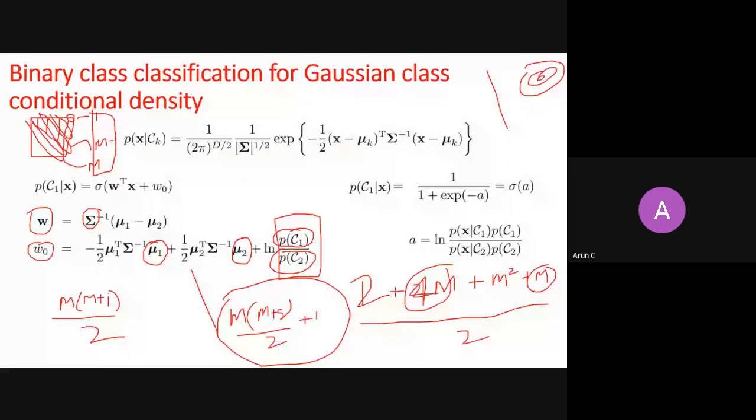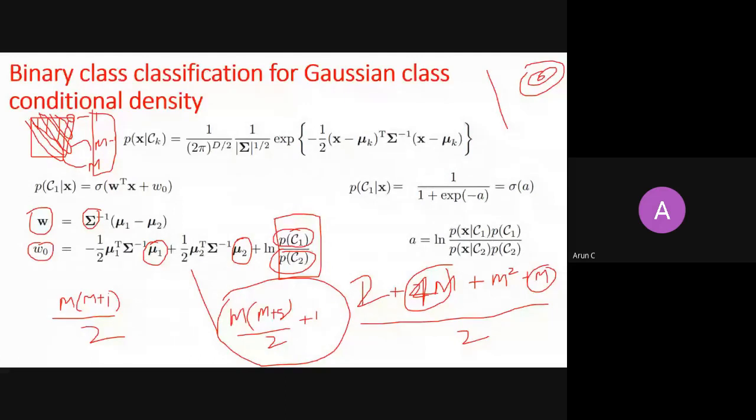To calculate the hyperplane this way, you need to calculate this many parameters, and once you know them, eventually you are calculating W and W0. So why can't you just start with W and W0 and directly estimate the hyperplane itself, without estimating these prior probabilities and conditional probabilities?